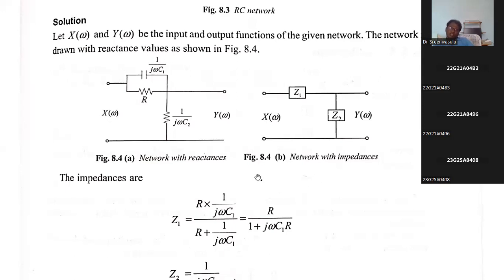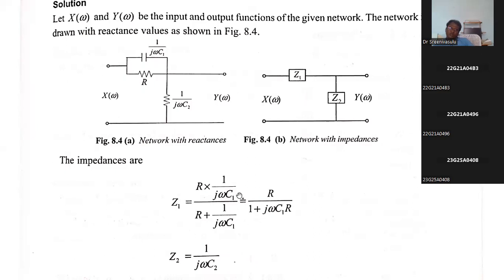In the book, he has given this frequency domain form in the starting itself, so I am explaining that concept. Now, the parallel combination of these two, like R1 and R2, is R1 R2 by R1 plus R2. Don't get confused here. It is like a resistor, because we are converting from capacitance to capacitive reactance, and the units of capacitive reactance are ohms. So R1 is this, R2 is this, divided by R1 plus R2. It is the parallel combination of two resistors, so it is Z1. Z2 is as usual 1 divided by j omega into C2.